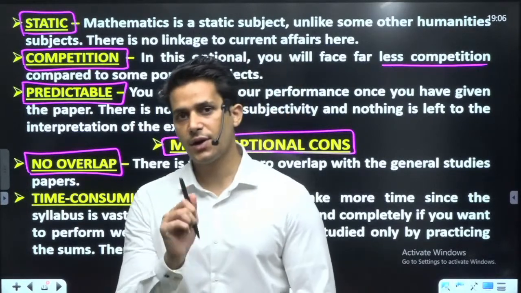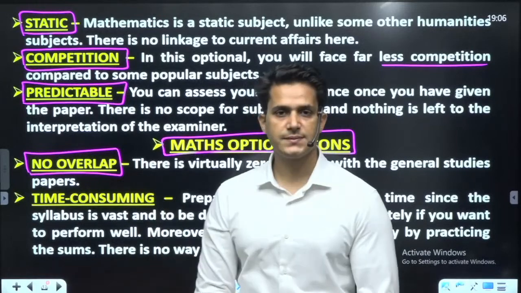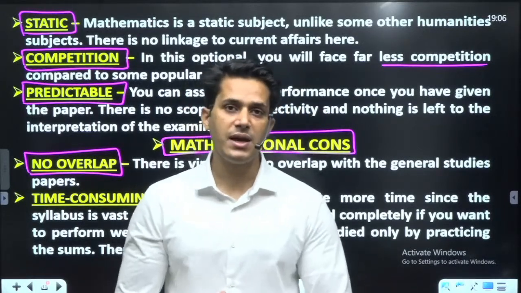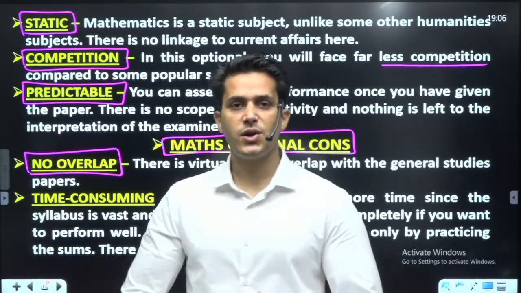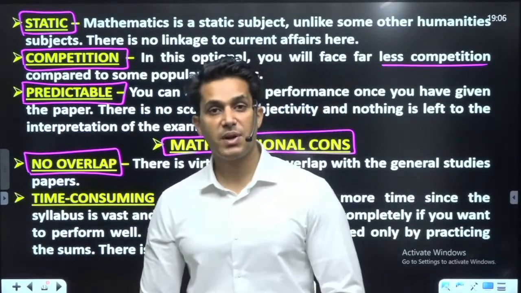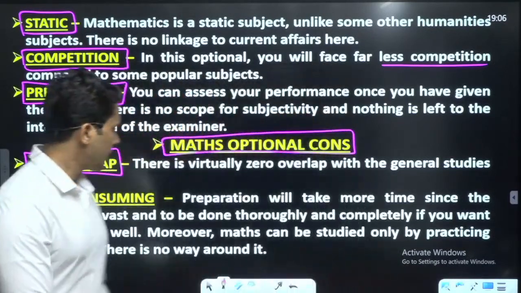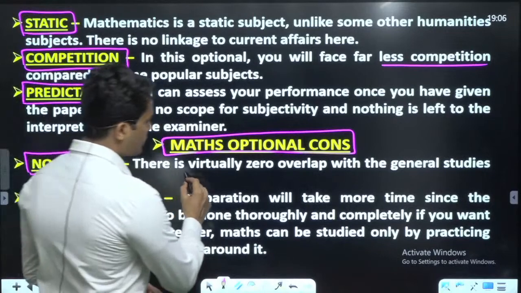Yes, I will clear your doubt that you are making a mistake by saying this, that there is no overlapping, and this will not lead your exam, and this will be your beneficial point. How? Virtually zero overlap.